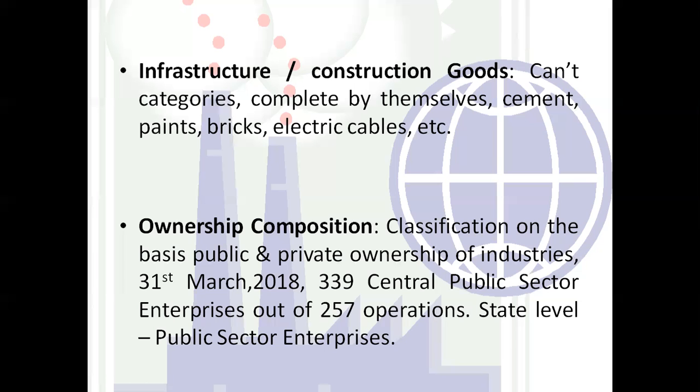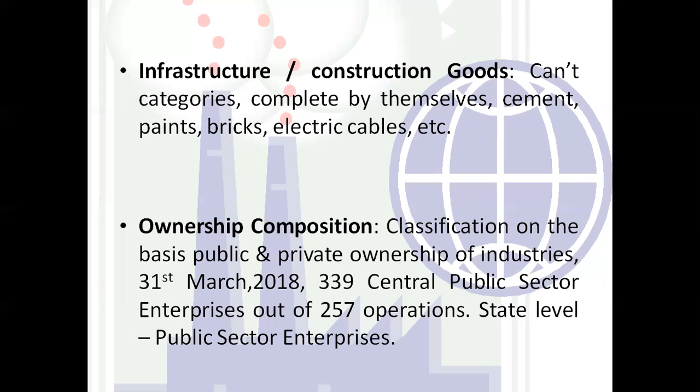As on 31st March 2018, there were 339 central public sector enterprises, out of which 257 were in operation, that is, in working condition. They are functioning in a proper manner. Next, there are also state level public sector enterprises, not at the central level.